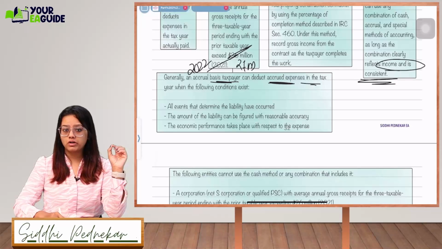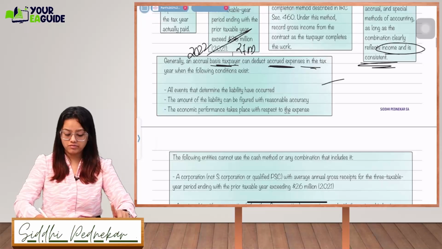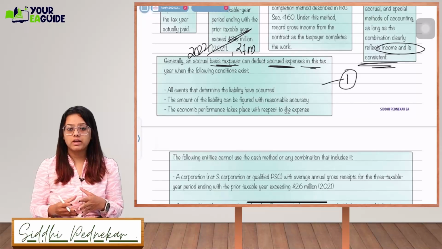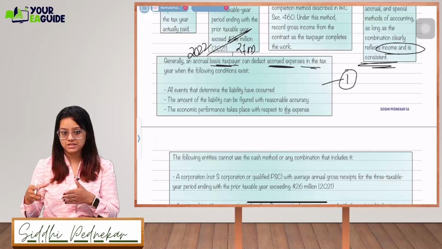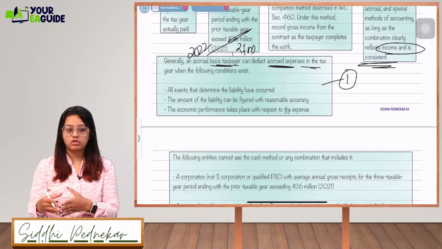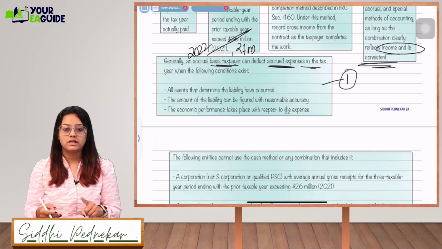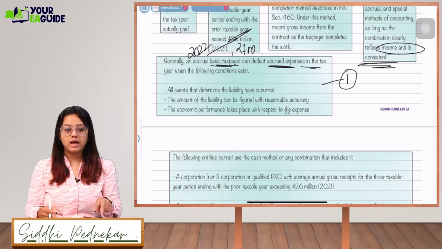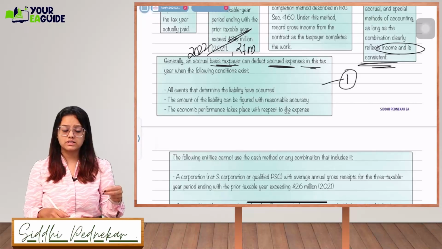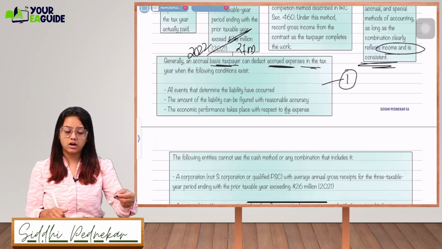So if you are following the accrual method, make sure, there will be one question based on this, in which year that person can take this business expense deduction if a person is following the accrual method. First, all the events that determine the liability have occurred. Second, the amount of liability can be figured out with reasonable accuracy. You know exactly what the liability is going to be for this particular expense.